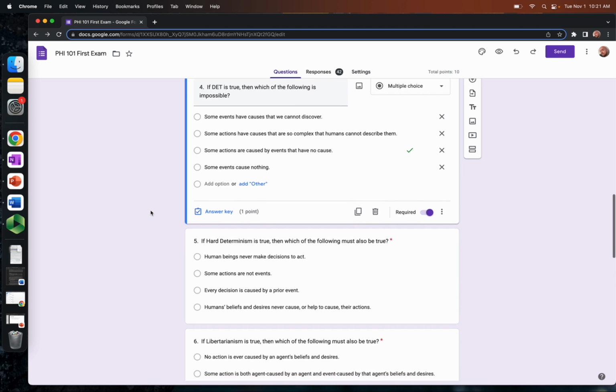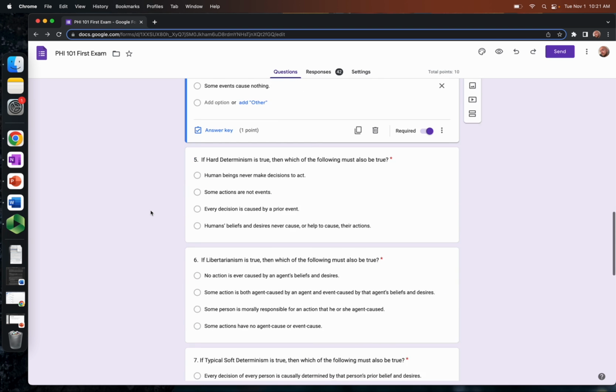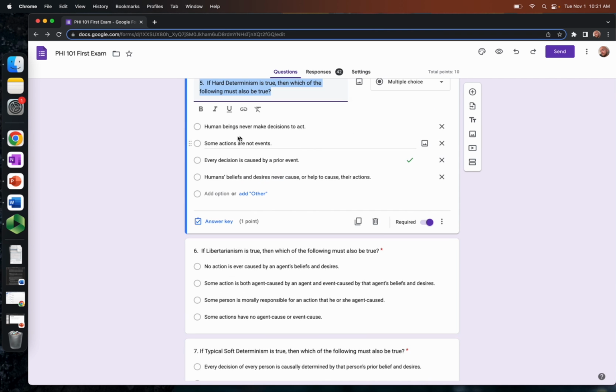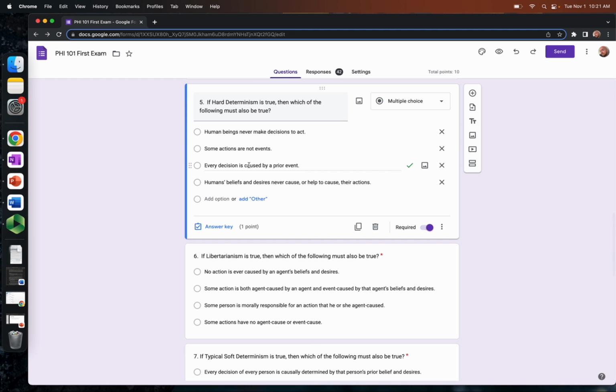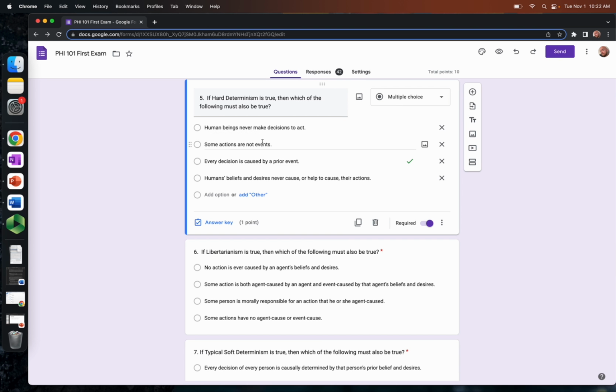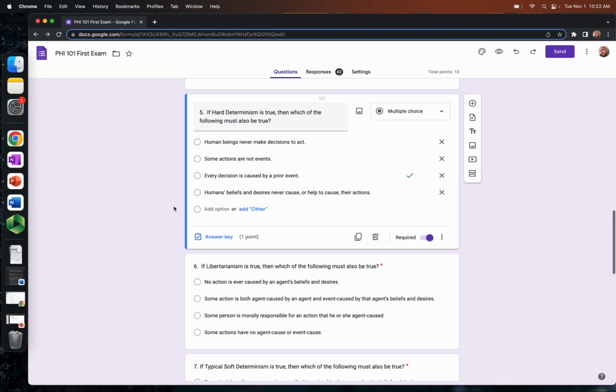All right. Question 4. If hard determinism is true, then which of the following must also be true? See that little green check mark. Every decision is caused by a prior event. This is, of course, the definition of hard determinism. It doesn't mean that human beings never make decisions to act. It's just that those decisions are caused.